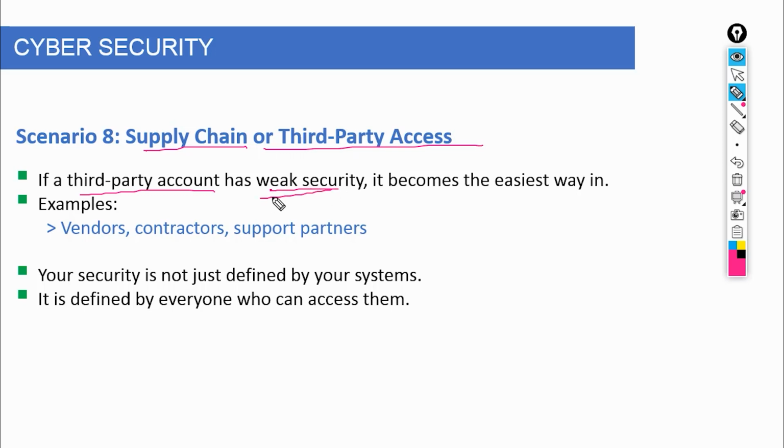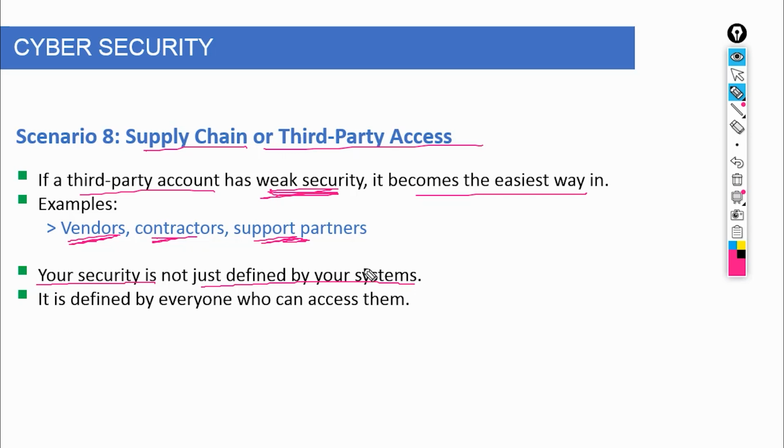A powerful example of this was the breach of Target, where attackers didn't directly hack the company. They first compromised a third-party HVAC vendor. From there, they used that trusted access to move into Target's internal network. This is the supply chain problem. You may have strong zero-trust controls internally, but if a third-party account has weak security, it becomes the easiest way in.